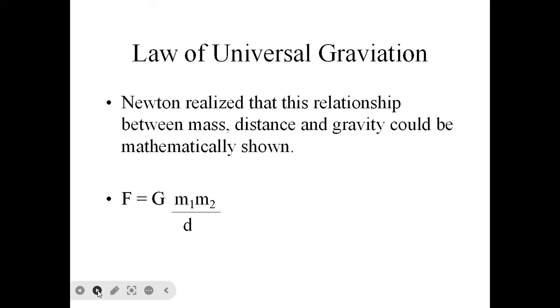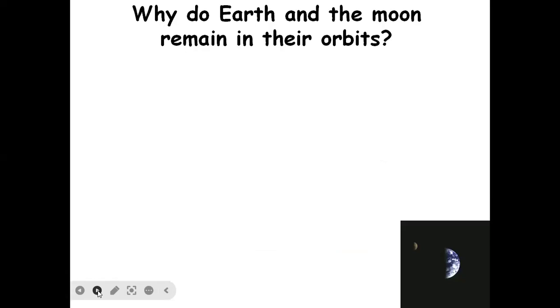So laws of gravitation: what Newton realized was that this relationship between mass, distance, and gravity could be shown mathematically, like this: F equals G times the product of the two masses m1 and m2, divided by the square of the distance between them.